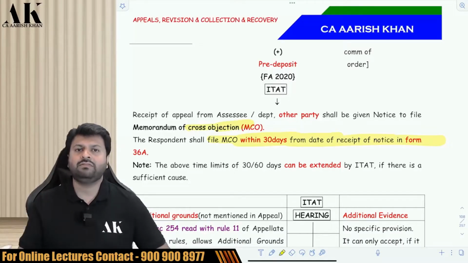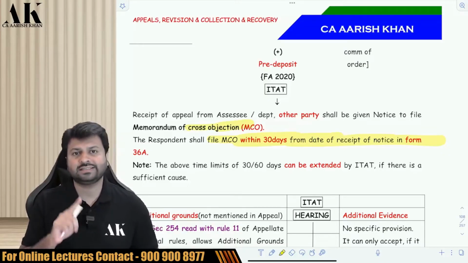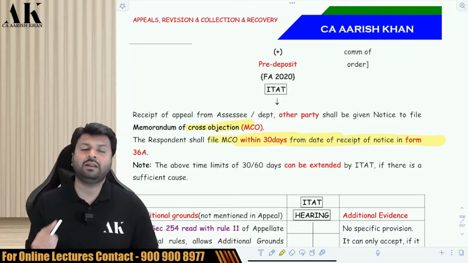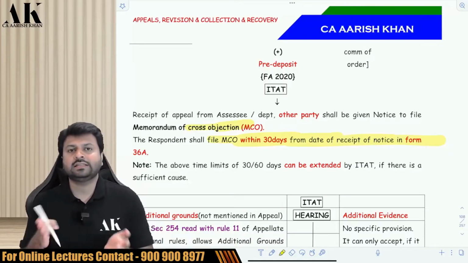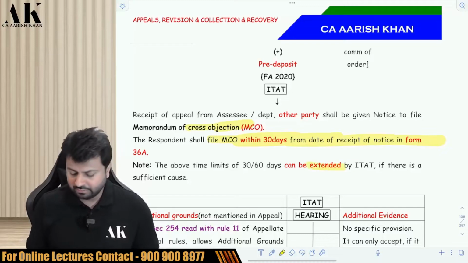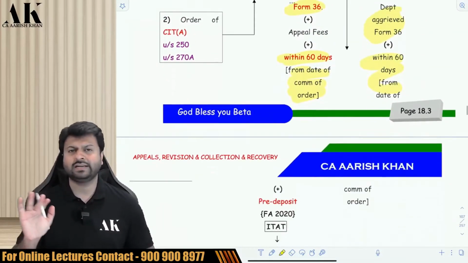So the appellant will file an appeal under Form 36 within 60 days, and the respondent will file a memorandum of cross objection within 30 days in Form 36A. Both the 60-day and the 30-day time limits can be extended by ITAT if there is a sufficient cause. If there is a sufficient cause, ITAT will extend that time.